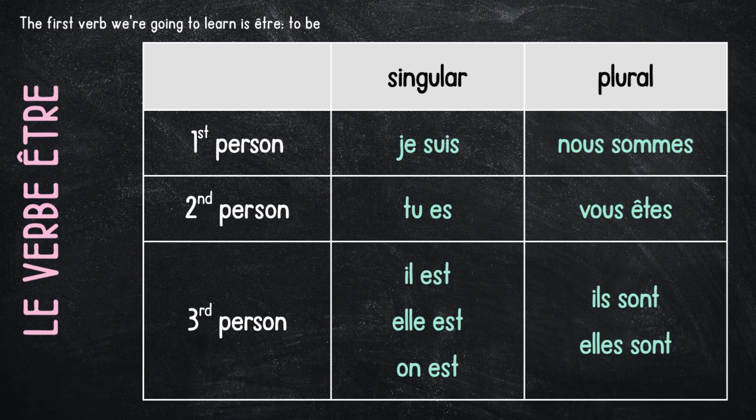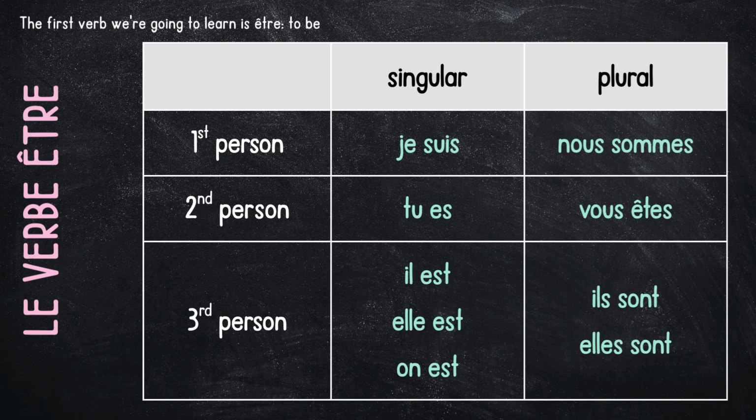Let's review. First of all, what's a verb? Just like it is in English, a verb is an action word. What is an irregular verb? It's a verb that doesn't follow a pattern. Finally, what's the present tense? Because that's what we're learning right now: we are learning être in the present tense. So what is the present tense? It is things that are happening right now. The verb être means to be. Just like in English, this verb is irregular in the present tense.